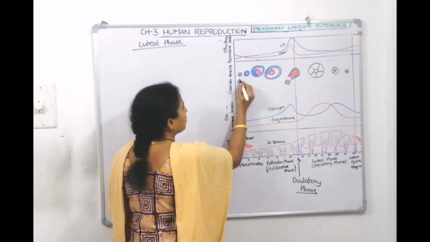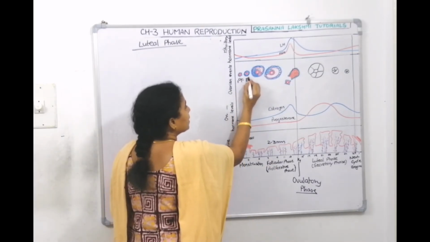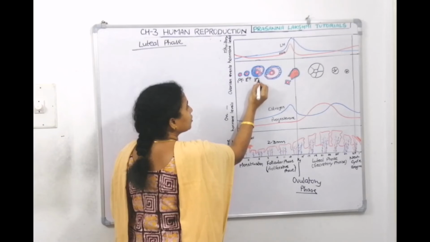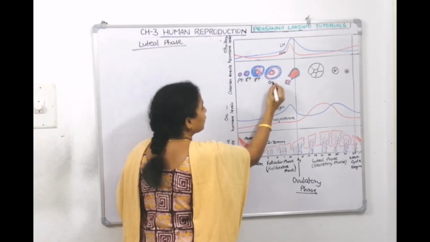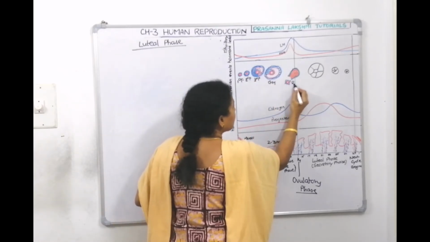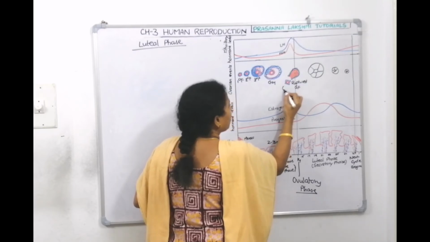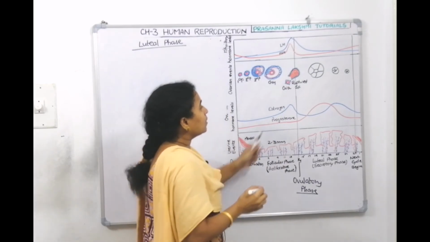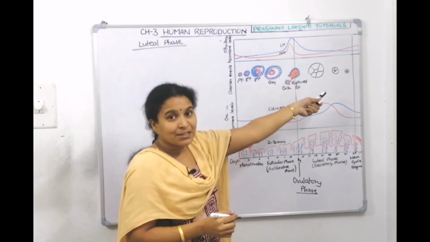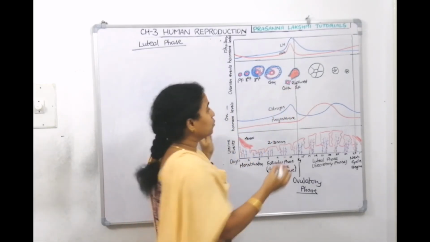So what is this, children? Primary follicle, this secondary follicle, this tertiary follicle, this Graafian follicle. What is this? This is ruptured Graafian follicle. What is this? Ova.